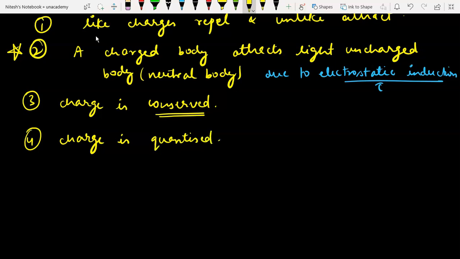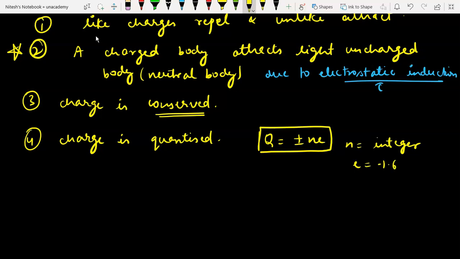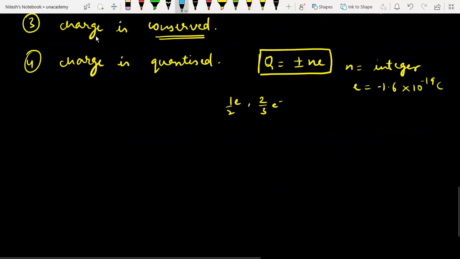Okay. So charge is quantized. It means that charge is always found in integral form, q = ne, where n is an integer and e is the charge of an electron, that is 1.6 × 10^-19 coulomb. It means that we cannot obtain charges like 1/2 e or 2/3 e. This is not possible. Likewise, we are not going to get 0.75 electron. We are going to get 1 electron, 2 electrons, because charge comes in the form of integers, that is plus minus 1, plus minus 2. So these are all integers.